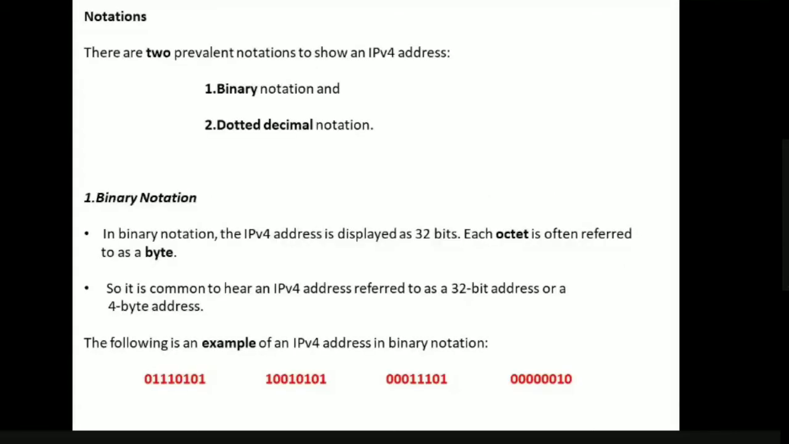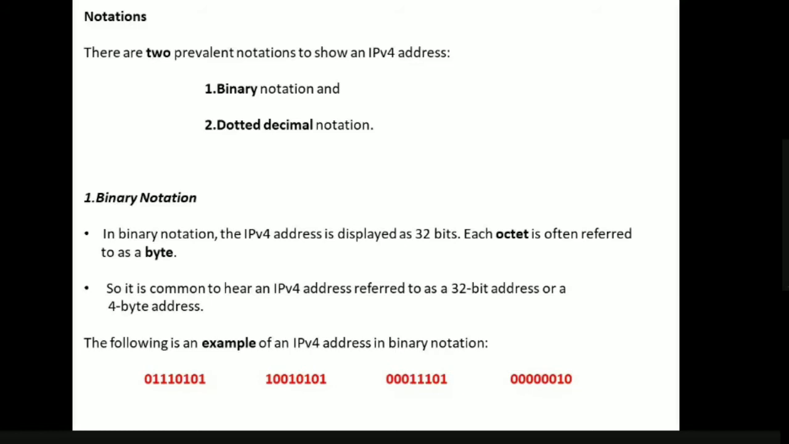Next, coming to the notations. There are two major types of notations for writing IPv4 addresses. The first one is binary notation, and the second one is dotted decimal notation. Let us now see how these work.